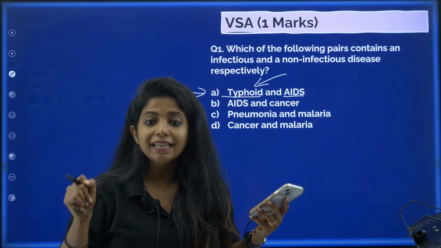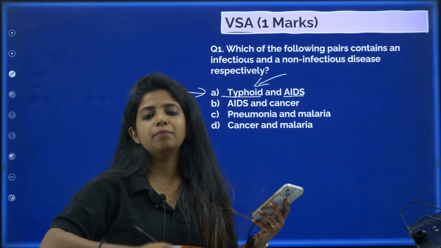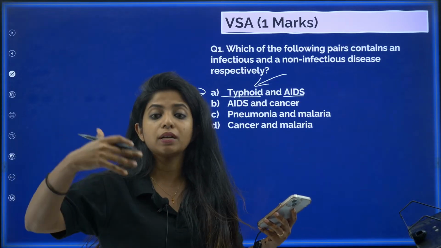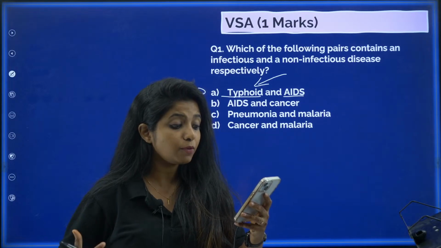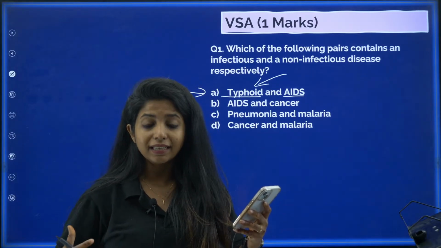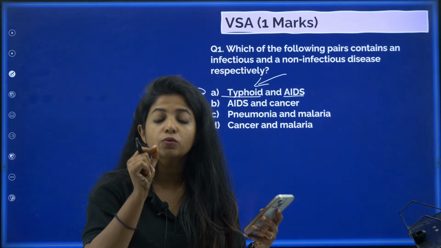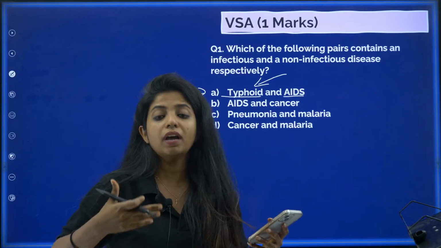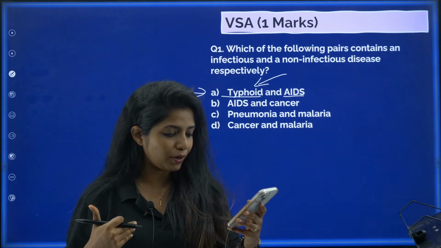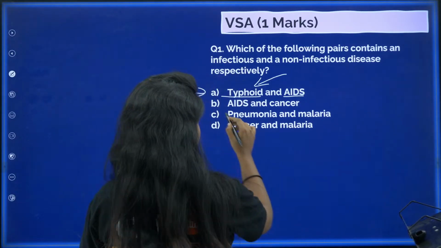So, basically, it spreads through the fecal-oral route. That is the feces. Basically, when it gets mixed with the food or the water that we are drinking, that's how this disease is caused, by contamination of water and food. Exactly. And this contaminated food and water we would be taking in. That is why it is known as the fecal-oral route. Feces and then oral, as in our mouth. By our mouth, we are taking that inside our body. Great, Jyotika. Kudos to you. So this is the answer.